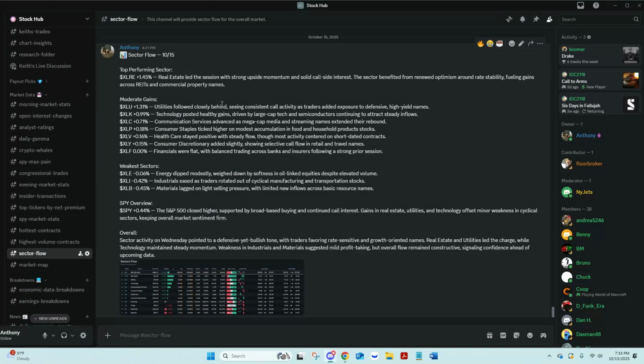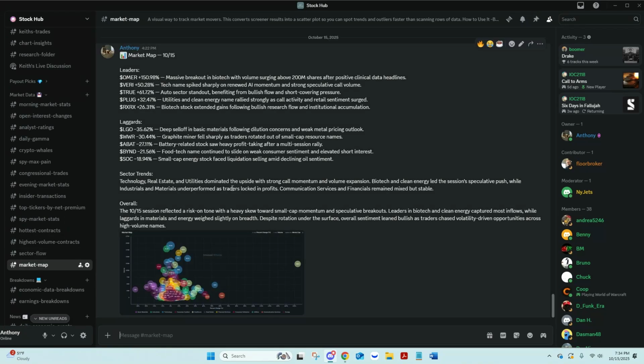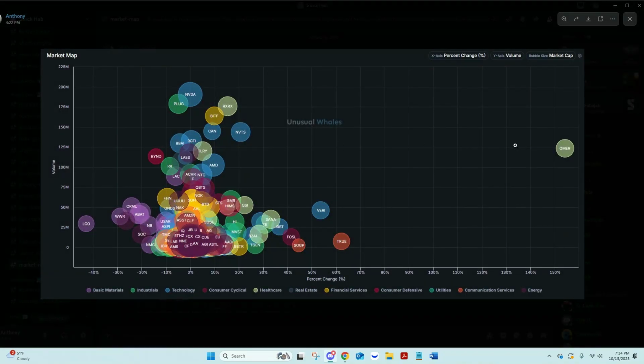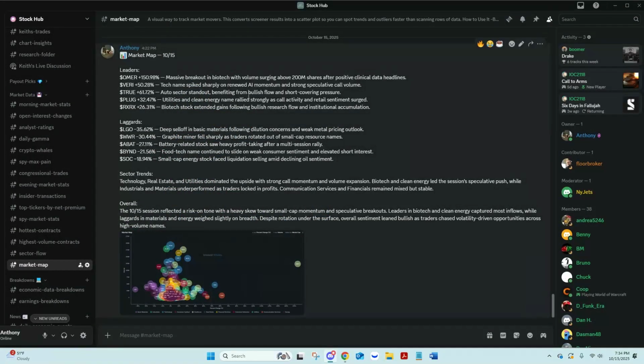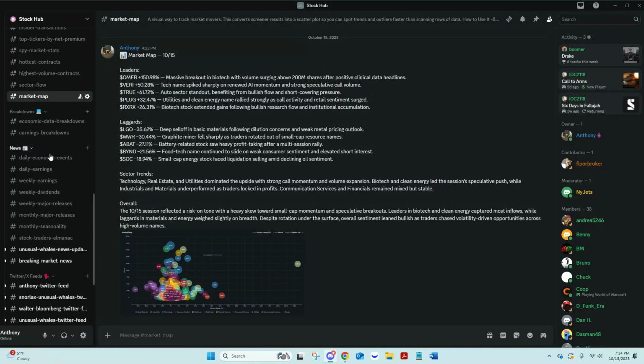Sector flow here. Again, just going to touch on the sectors, what went on throughout the day, touch on everything after open. Market map, this is a new tool of Unusual Whales. Again, touching on everything that happened here, looking at the chart. I'll pull in things like OMER was up over 150 some percent today, I think. About 150. So big move on that.